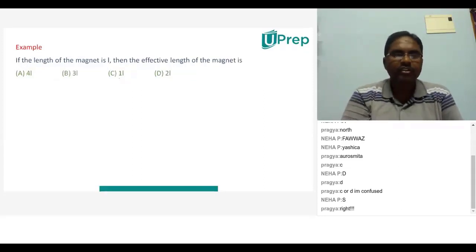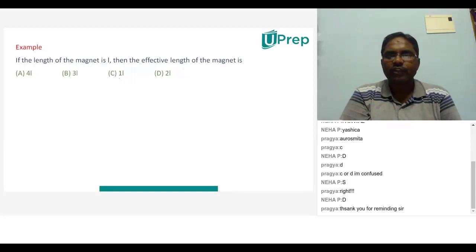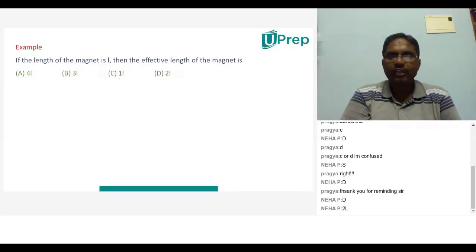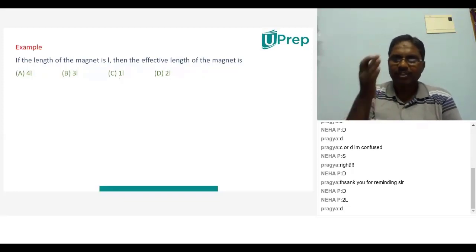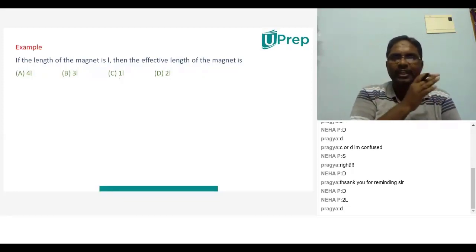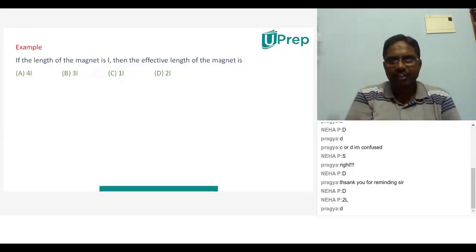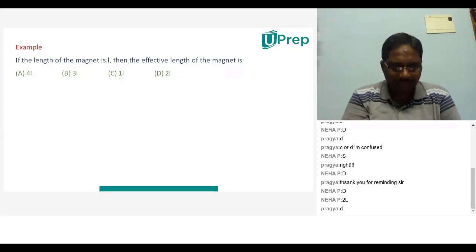Next, if the length of the magnet is L, then the effective length of the magnet is. Very good, the effective length of the magnet is 2L. Just now I said from the center point to any one of the poles will be taken as L, and then the length between two poles will be considered as 2L, and that will be the effective length of a magnet.